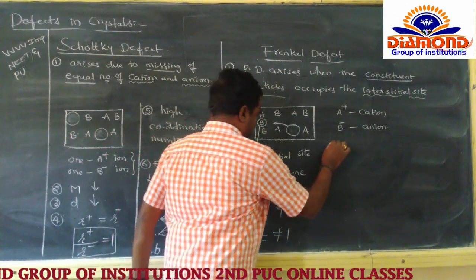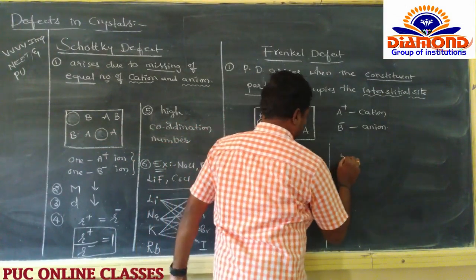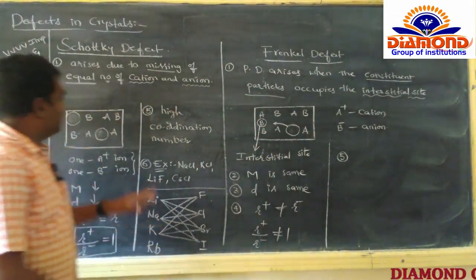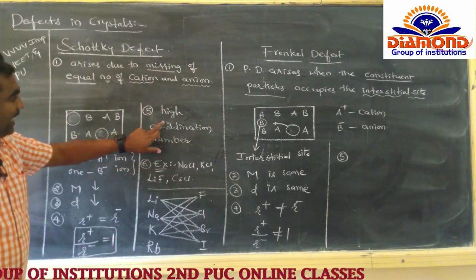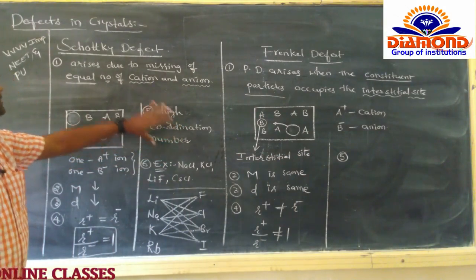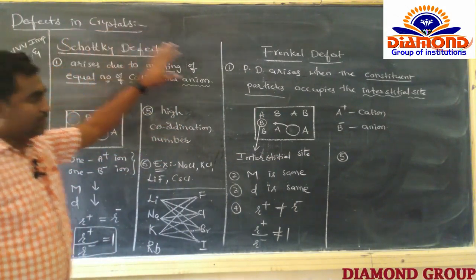Next, what about the point here? So here the high coordination number. The compounds which are having high coordination number can exhibit a Schottky defect. So what about here?